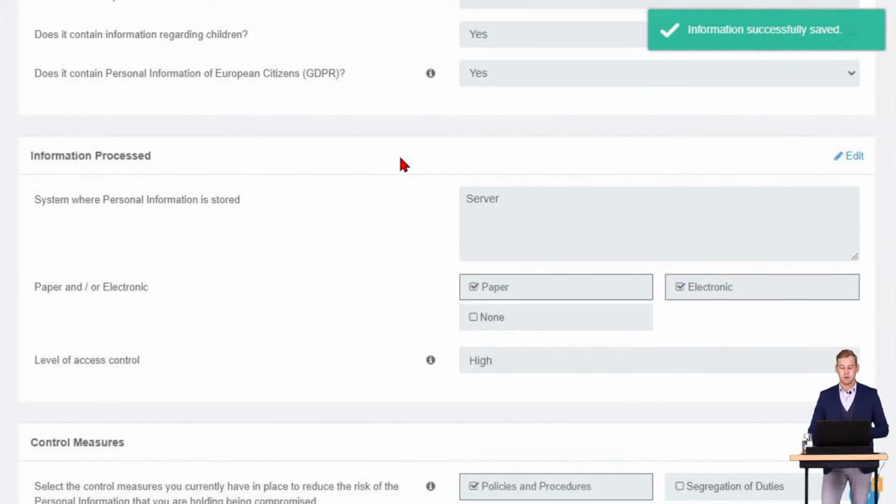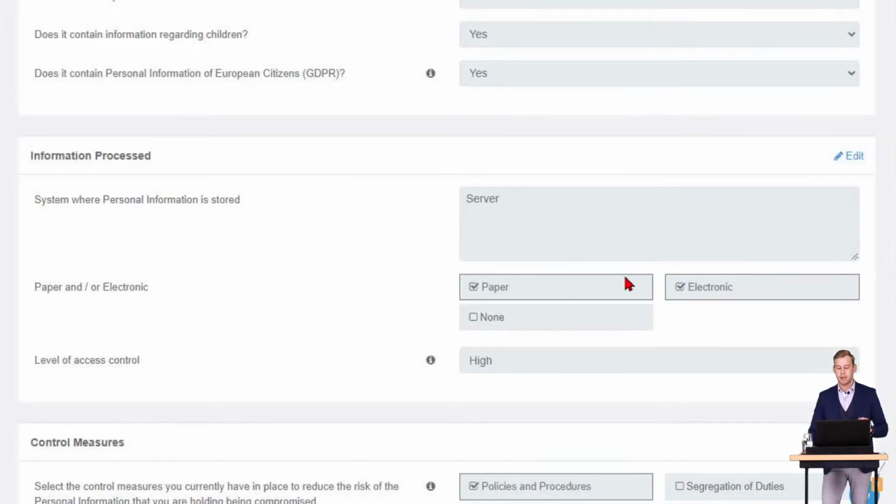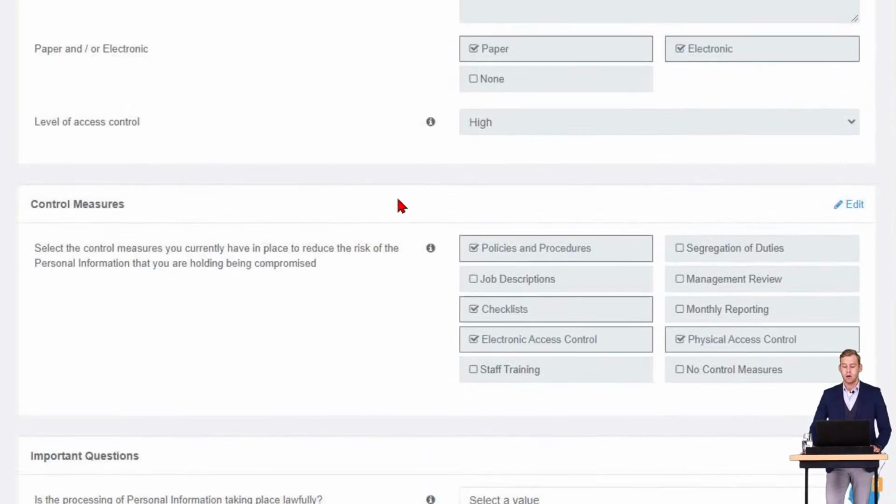System where the personal information is stored. I've already filled this out for us. It's on the server. It's both paper and electronic, and the level of access control on this is high. And also on the control measures. Our case study already filled this out for us, so it's quite easy, but they have policies and procedures in place, checklists, electronic, as well as physical access control.